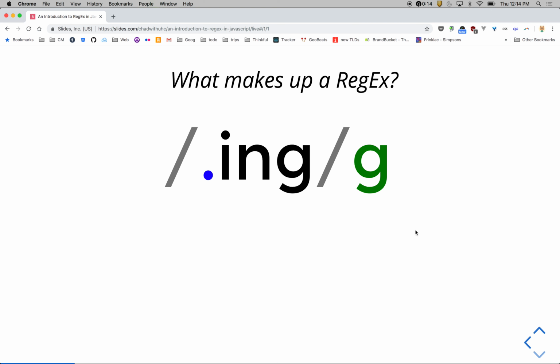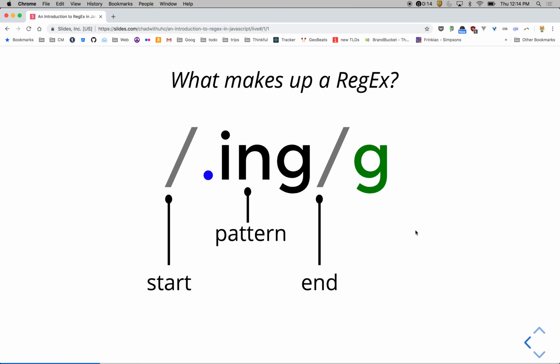All right, so what makes up a regex? Well, we're going to be referring to it in JavaScript. There are slightly different ways to write it in other languages. In JavaScript, this is a regex literal. It starts out with our slash right there, also known as slashies, according to Patrick. The next thing is our pattern. This is where we're doing most of our matching, all of the characters that we want to match, whatever we're searching for. And then we have the end slash, that's the end of the pattern.